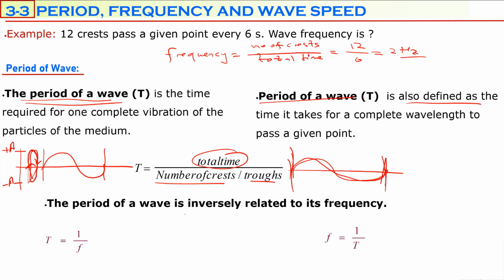Remember, in simple harmonic motion we learned that if you multiply the period and frequency of a wave, you always get 1. So you can rewrite this equation in alternative form, just as in simple harmonic motion: T is equal to 1 over f, or f is equal to 1 over T.